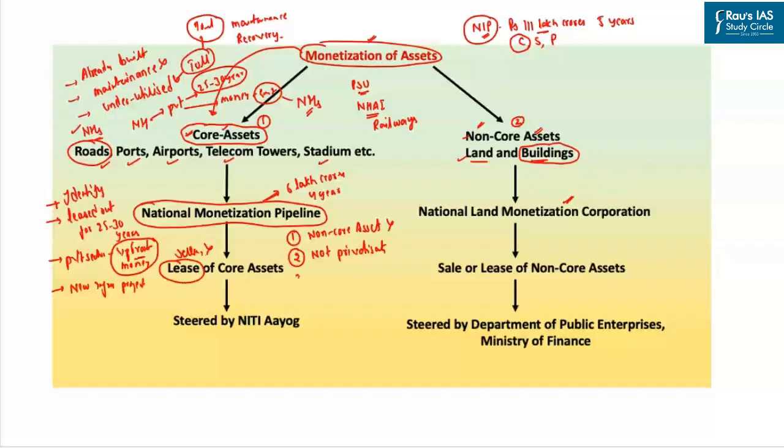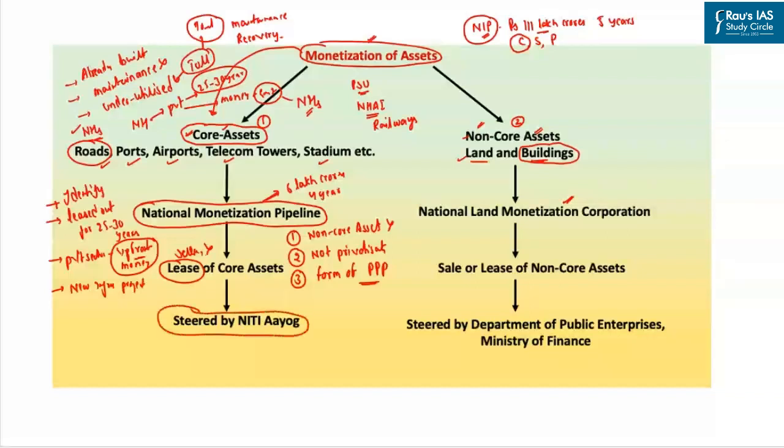And third and most importantly, the national monetization pipeline can simply be considered a form of public-private partnership, since here the private sector is involved in the maintenance of already created infrastructure projects. This national monetization pipeline is actually prepared by Niti Aayog.